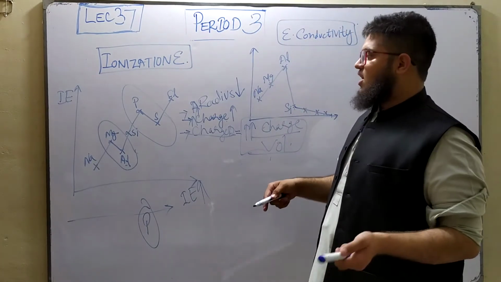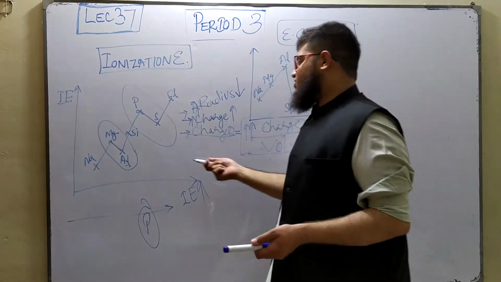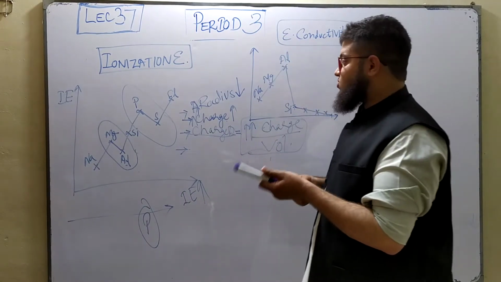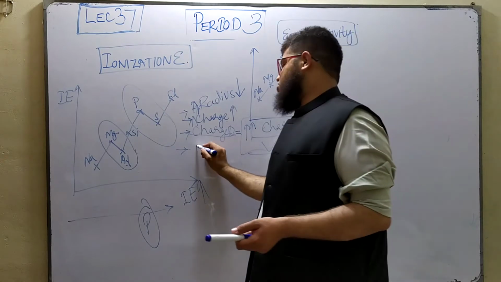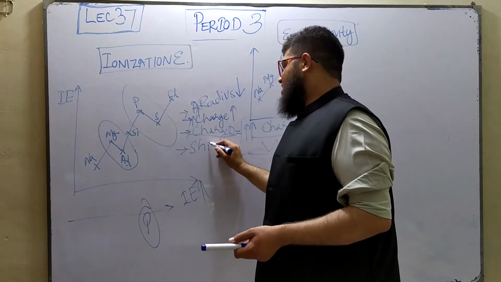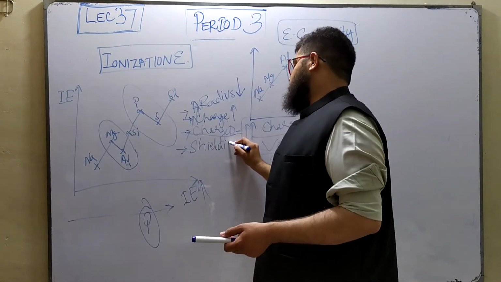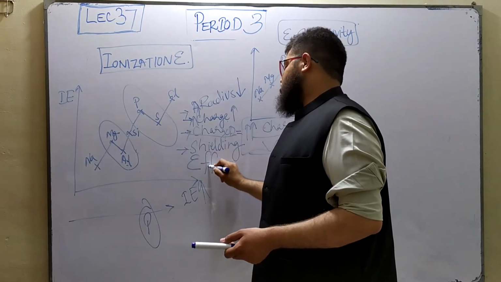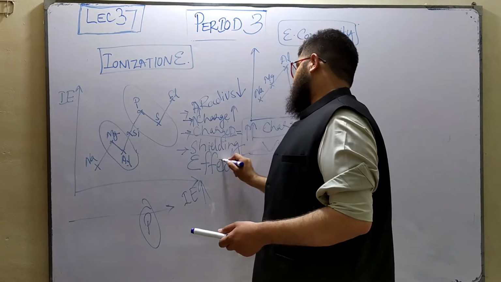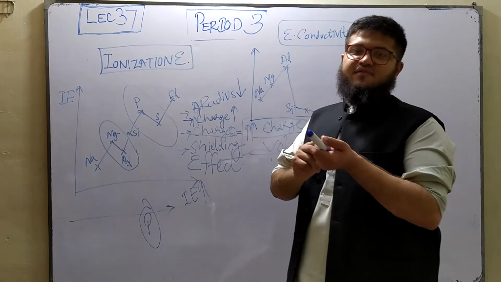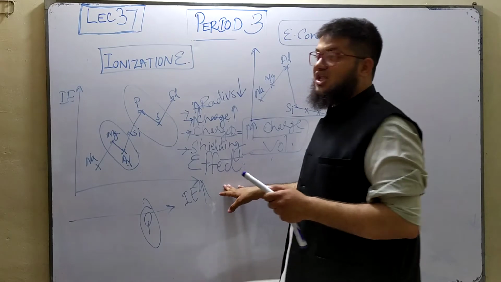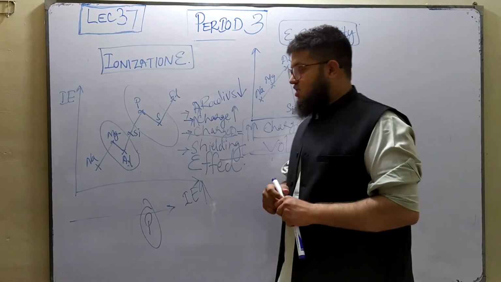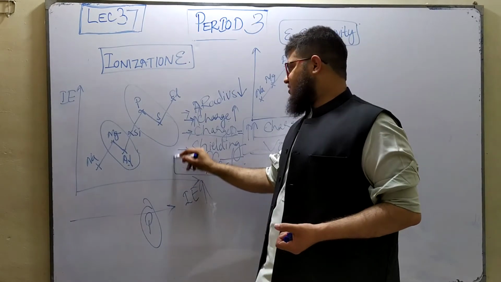And remember, I told you that if the charge density increases, then of course the nucleus will attract the outermost shell electrons more tightly. And there is another thing as well, shielding effect. Guys, remember the shielding effect? I've explained that as well in the previous videos. What is shielding effect? It is the repulsion provided by the inner shell electrons to the outer shell electron, meaning it is the effect by which the inner shell electrons shield the outer shell electrons from the nuclear attraction, right? So that's the shielding effect.